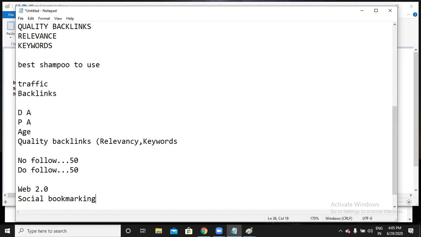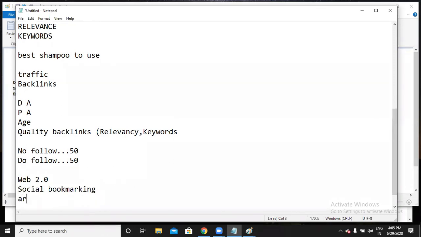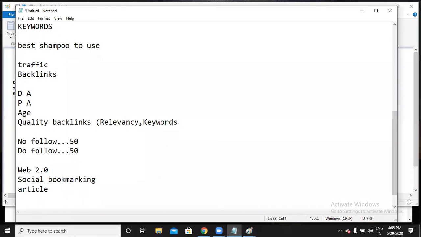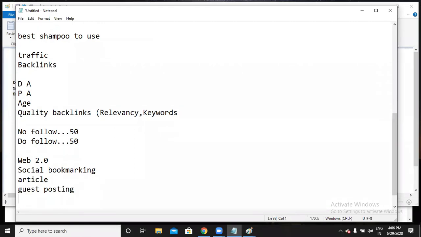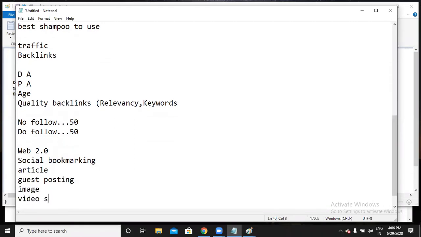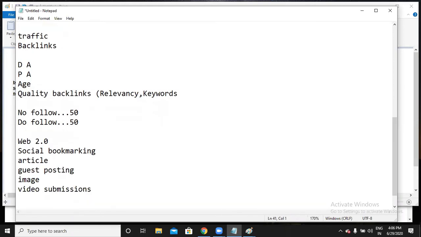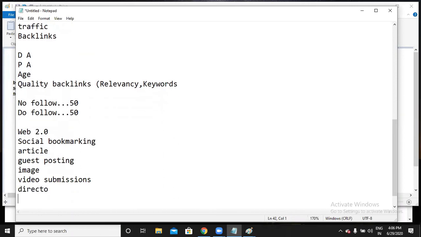Web 2.0, social bookmarking, article submission sites, guest posting, document submissions, and directory submissions, blog commenting. These are the techniques we are going to discuss.